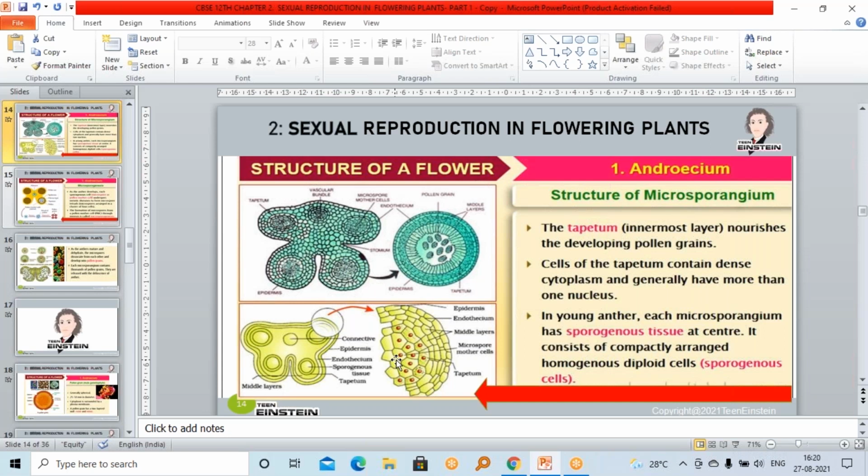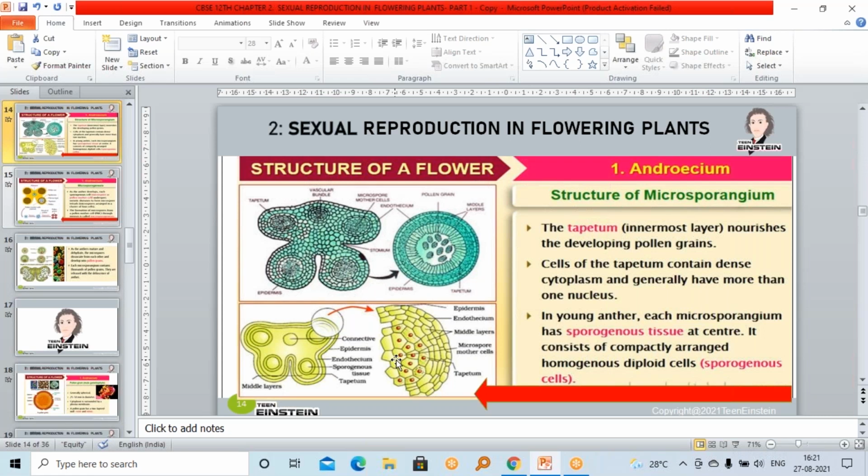And the formation of microspore from a pollen mother cell is called microsporogenesis. Genesis means what? The formation. So the formation of microspore, that is called microsporogenesis.